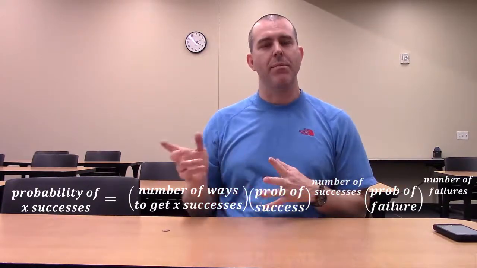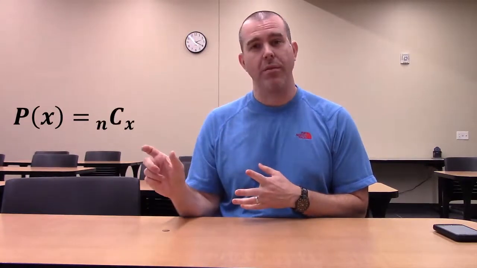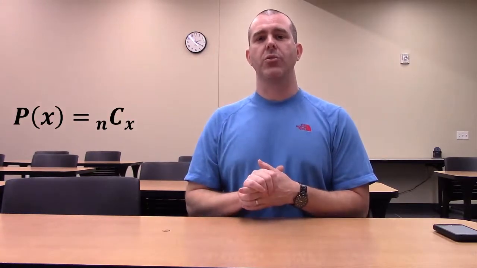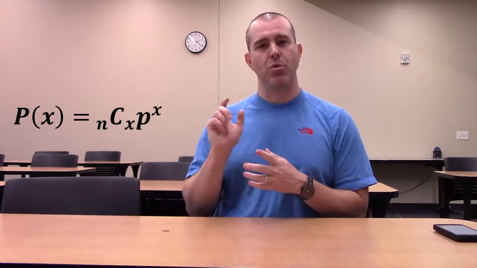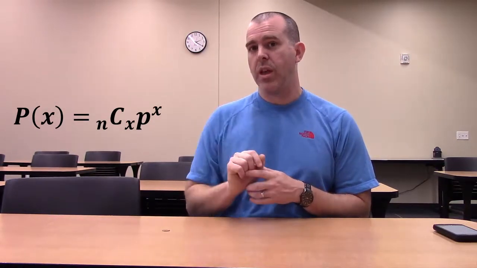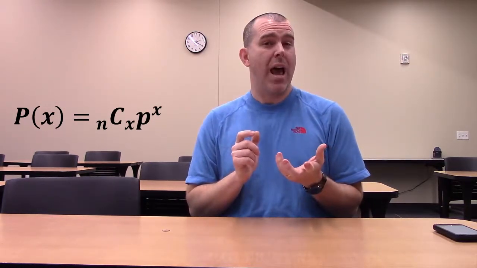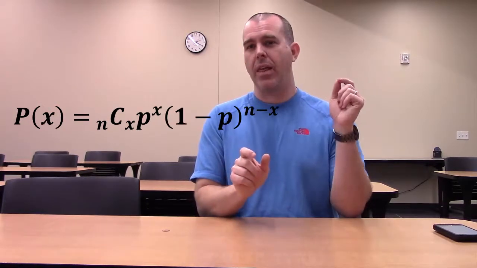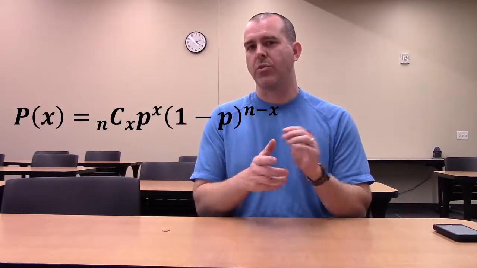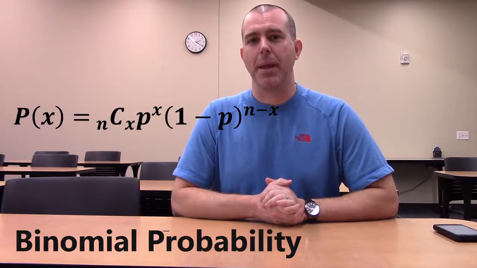Or more generally, the probability of X is the number of combinations, nCx, times the probability p to the x, times 1 minus p, with the exponent n minus x. And that's the binomial probability.